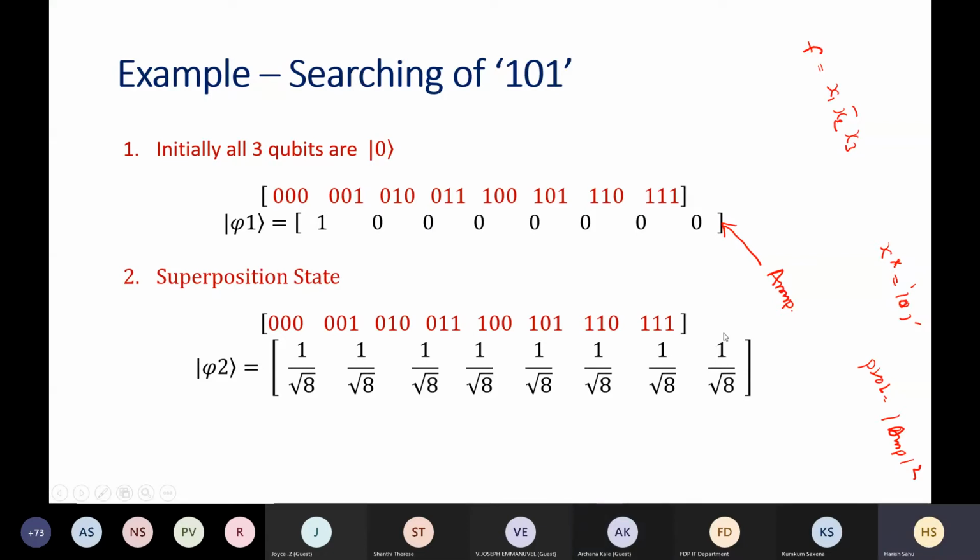What I am writing here is that our f is this and our x star is 101, which we will find with high probability at the end of this implementation of Grover's algorithm. Initially all 3 qubits are in 0 state. So what will be the amplitude of this 000 state? Only this state will be there.